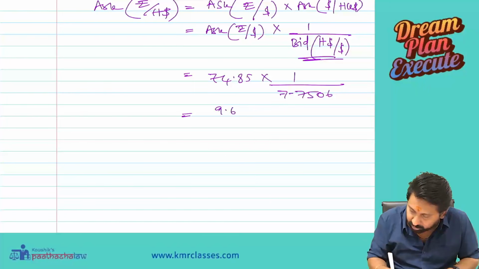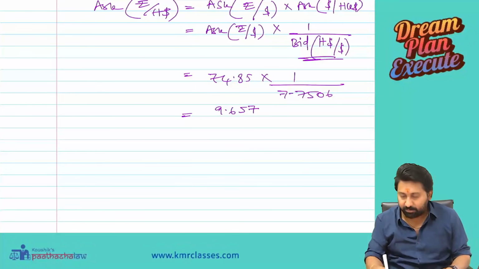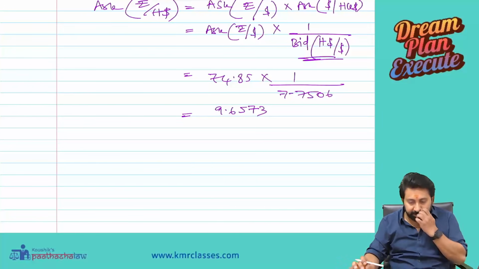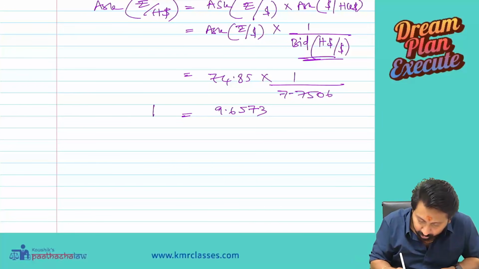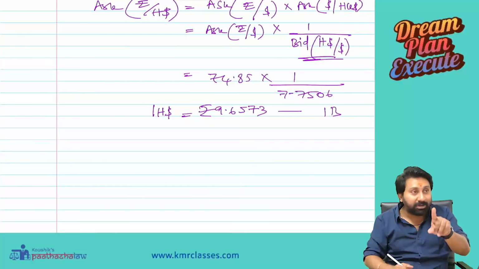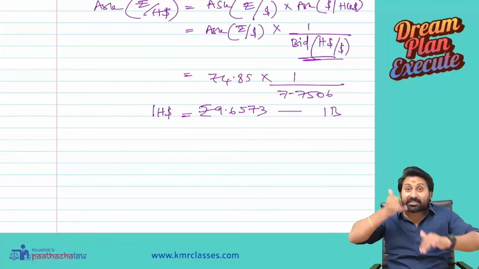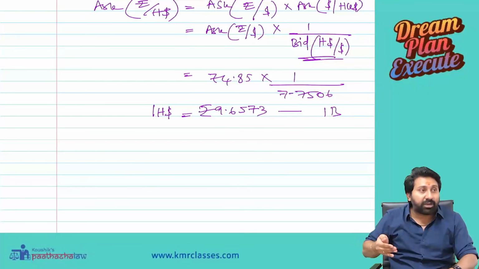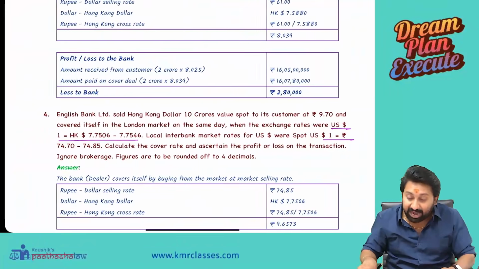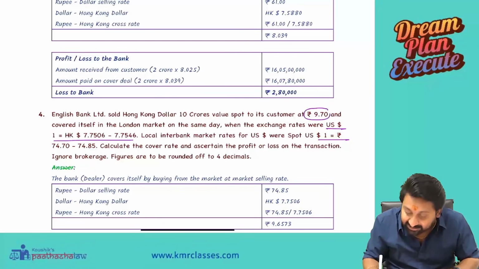It comes to 9.6573. What is 9.6573? This is the rate quoted for Hong Kong dollar against the rupee by the Interbank. Do you know the beauty of this transaction? First we will call him. He will give us a quotation. How much quotation? 9.65. We will add some profit and we give 9.7 as a quotation to the customer.